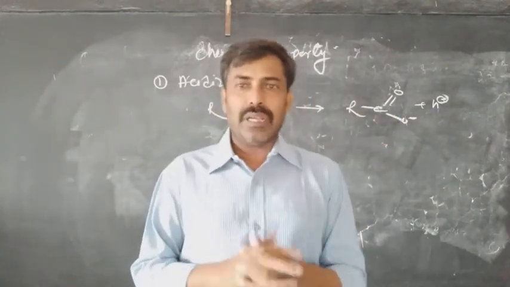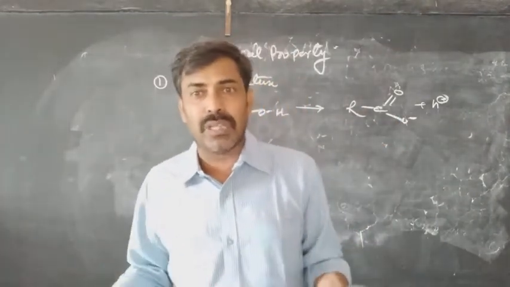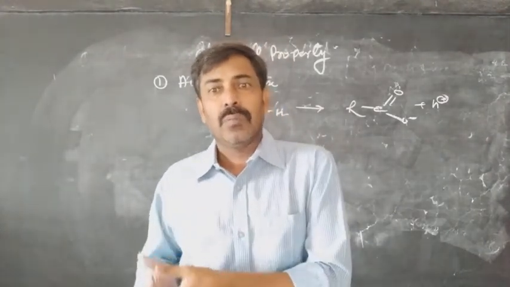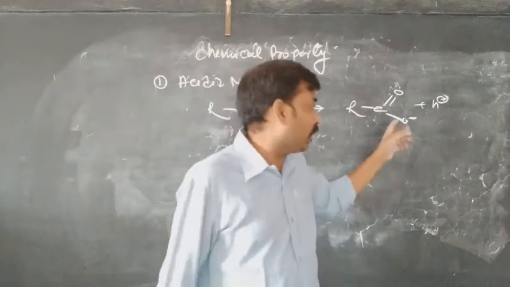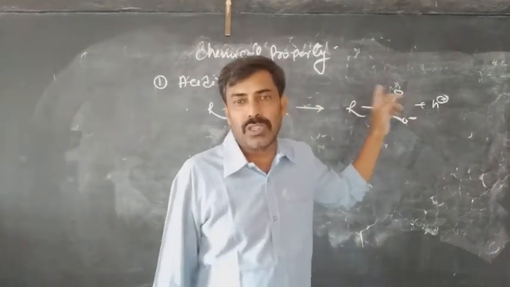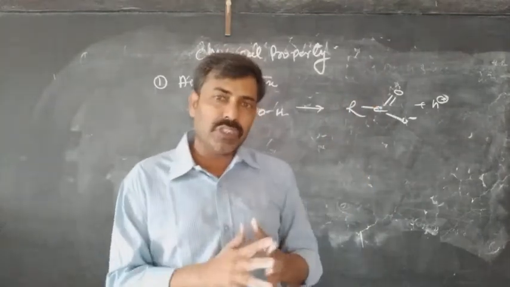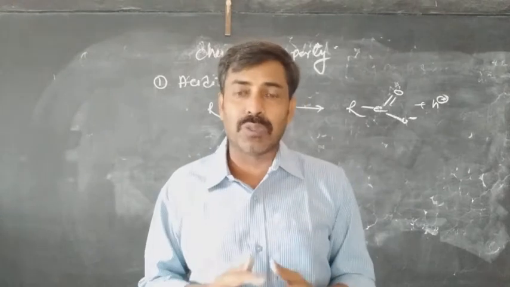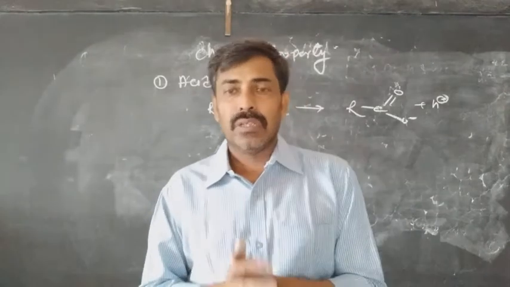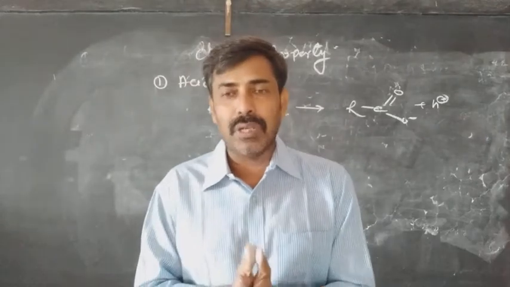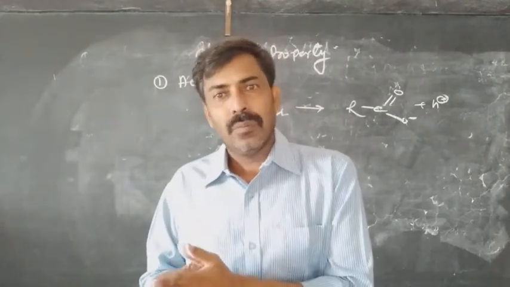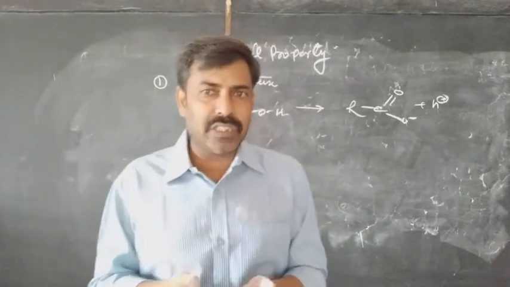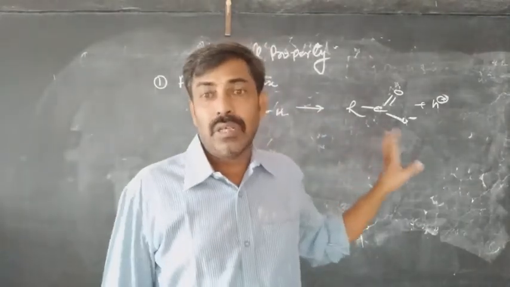We have said that carboxylate ions are much more stable than other anions in organic compounds, especially more stable than the phenoxide ion, because the resonance takes place between two highly electronegative oxygen atoms. As the oxygens are highly electronegative, the rate of resonance between the two oxygens becomes very rapid, and because of this the carboxylate ion becomes more stable than the phenoxide ion or other species. The acidic character increases with the attachment of an electron withdrawing group.